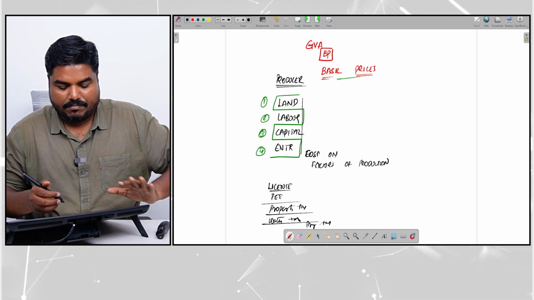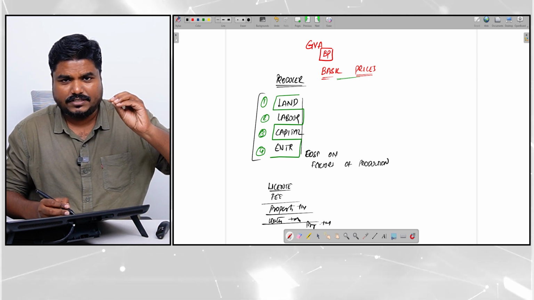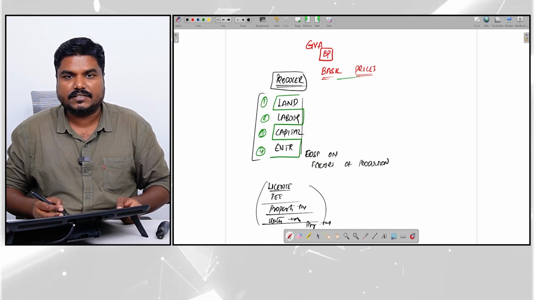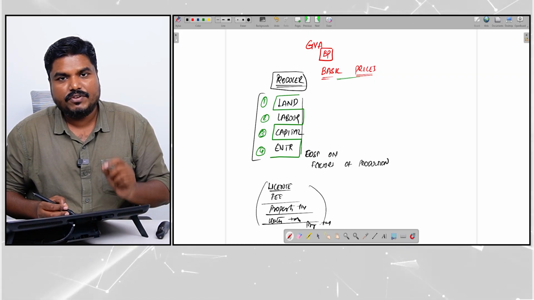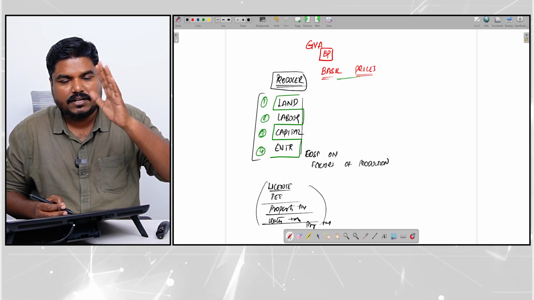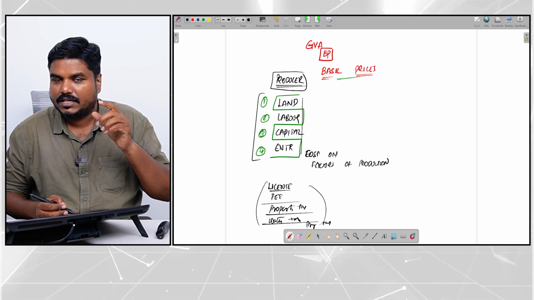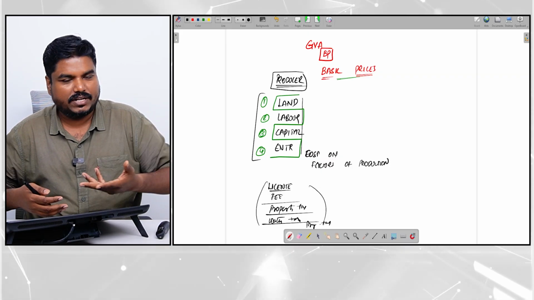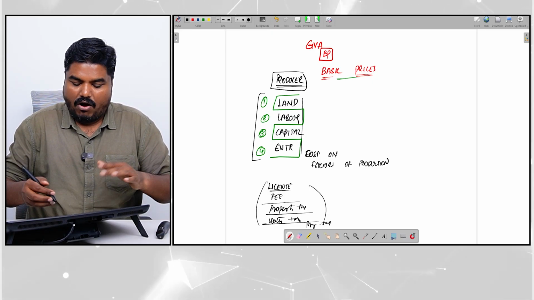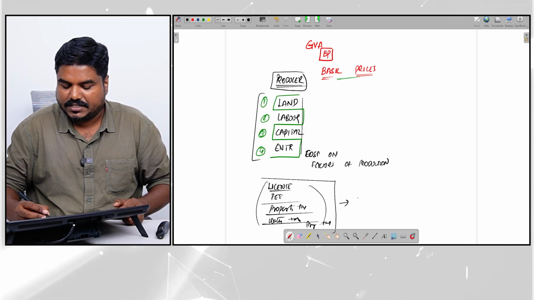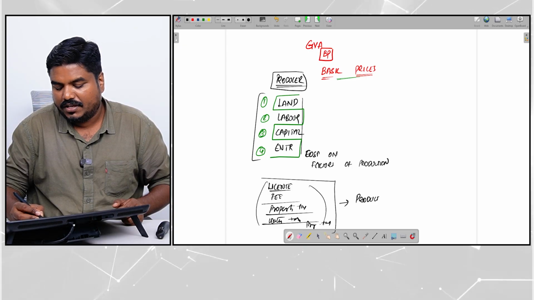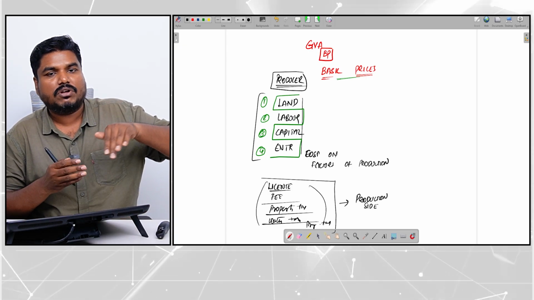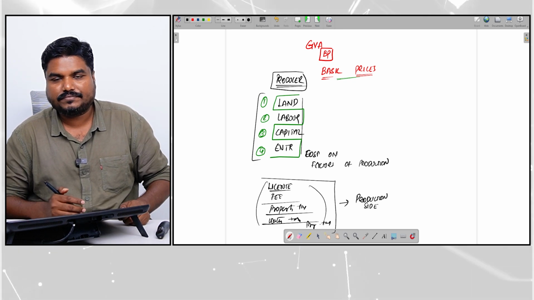On the production side, apart from these four factor costs, the producer faces some more additional expenses which are not taken into consideration, which might be very small, but are neglected. License fee, for example, property tax, water tax. All these taxes and fees are imposed on the production side, on the bakery side.